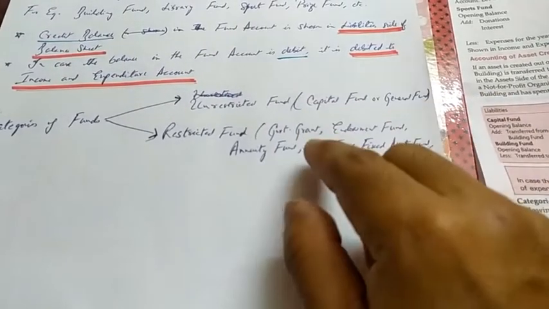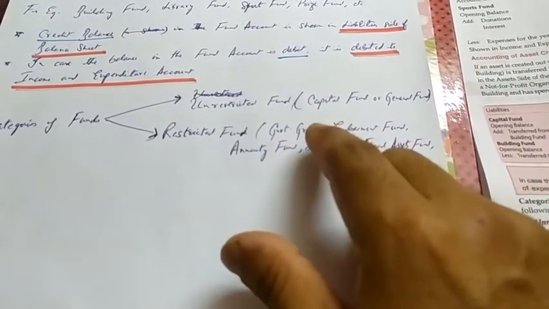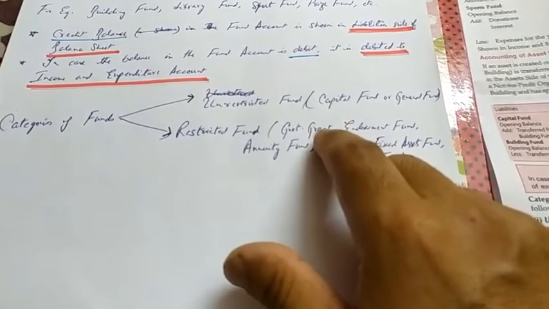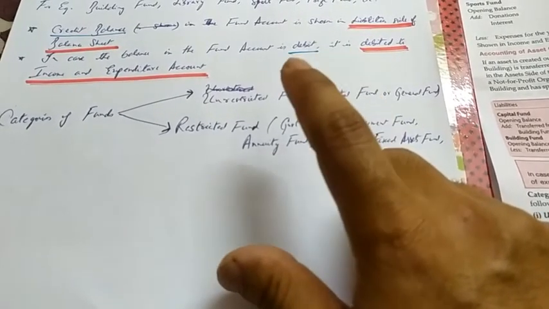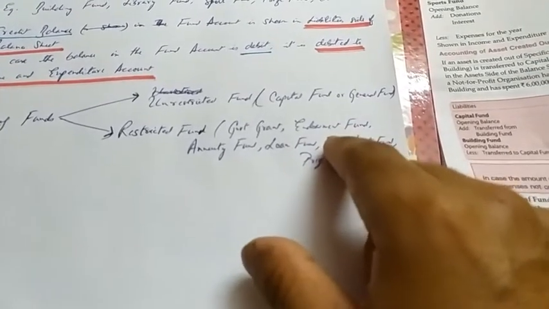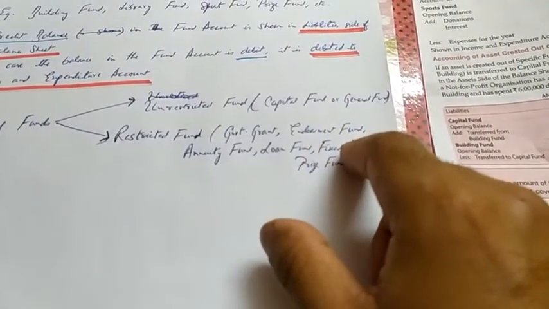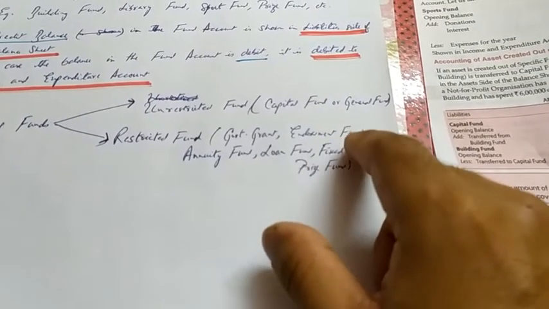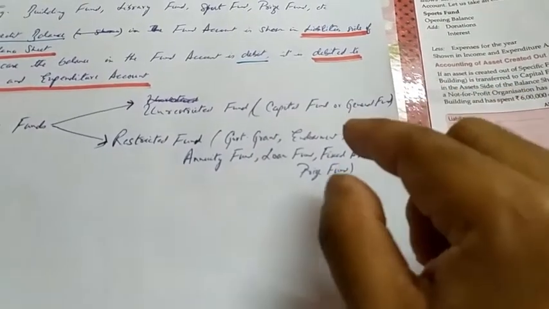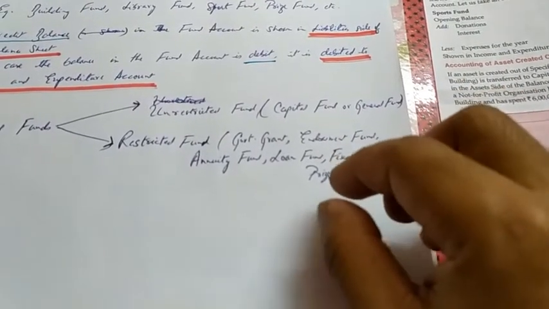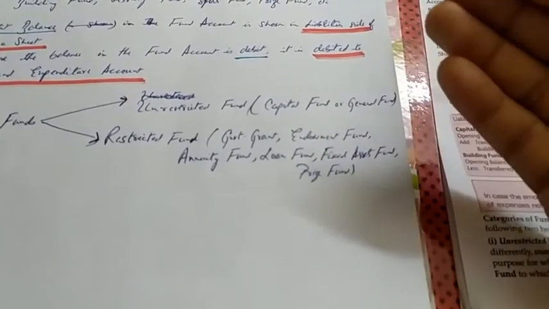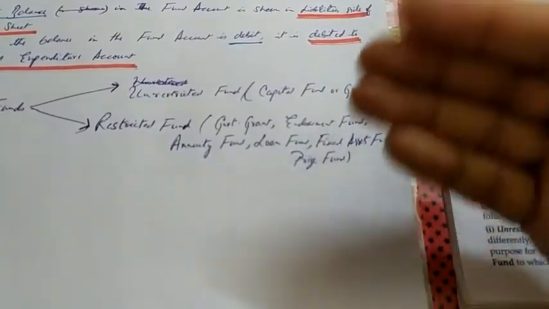So if the grant received from government is specifying the purpose for which the amount is received by the non-profit organization, it will be applicable for use only for that particular purpose. Endowment fund. Now what is endowment fund? Endowment fund is also a kind of donation, but here the donor is donating the amount with a condition that after that donation is received by the non-profit organization, the non-profit organization is going to invest that amount, and from that investment, whatever income it is generating.